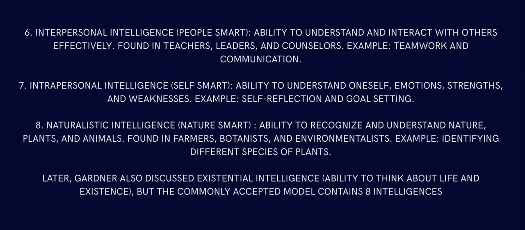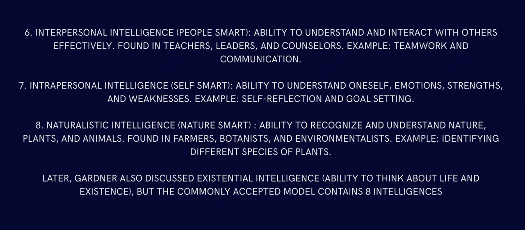That is in terms of intelligence, because that's when you understand yourself, you understand what you are, what can I do, what are my abilities, and what are my goals to achieve in this life, that sort of thing. Then comes naturalistic intelligence, that is nature smart, the ability to recognize and understand nature, plants, animals, found in farmers, botanists, and environmentalists. Example, identifying different species of plants. For example, a person who understands different kinds of animals, and which are getting extinct, and which need to breed, that sort of thing is found in naturalistic intelligent people.